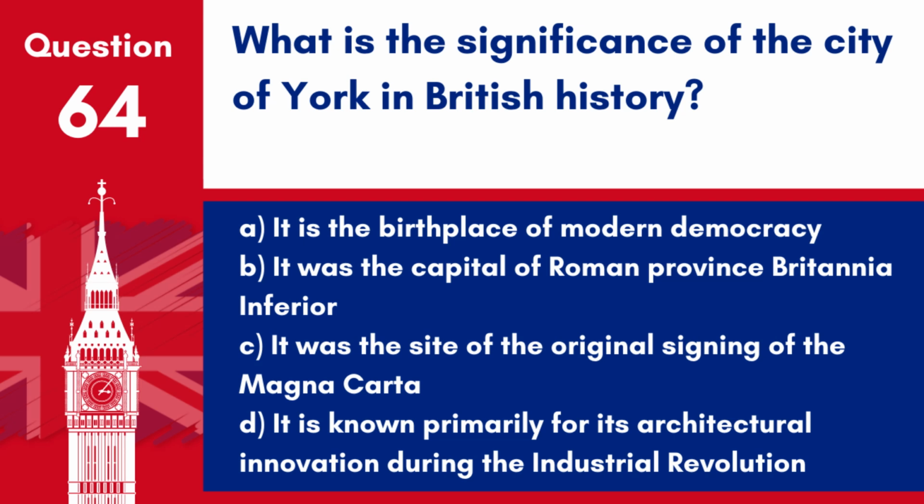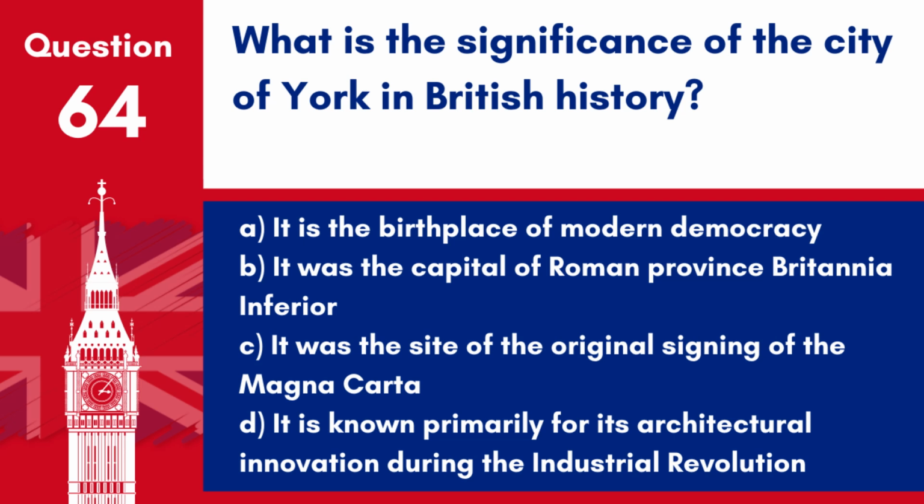Question 64. What is the significance of the city of York in British history? A. It is the birthplace of modern democracy. B. It was the capital of Roman province Britannia Inferior. C. It was the site of the original signing of the Magna Carta. D. It is known primarily for its architectural innovation during the Industrial Revolution.